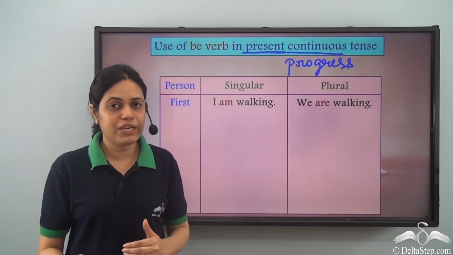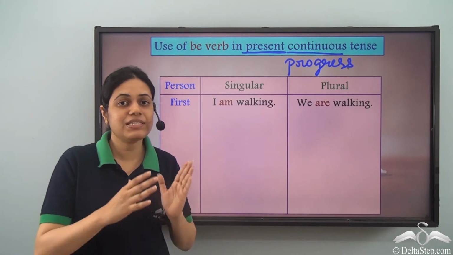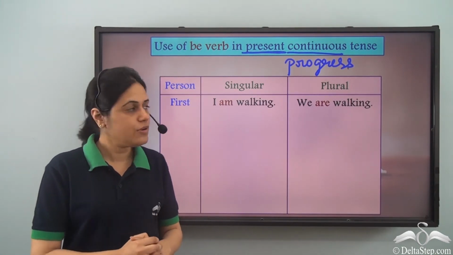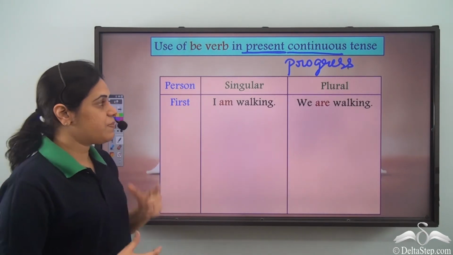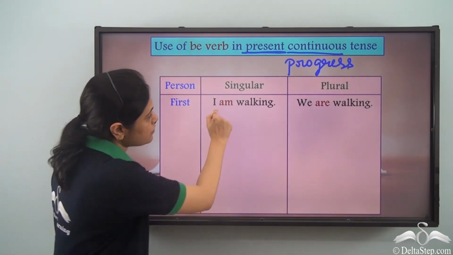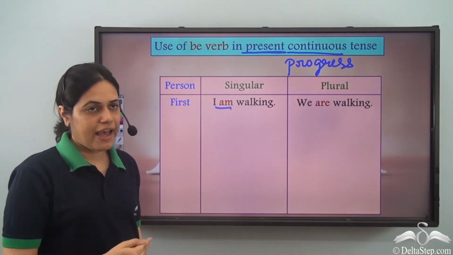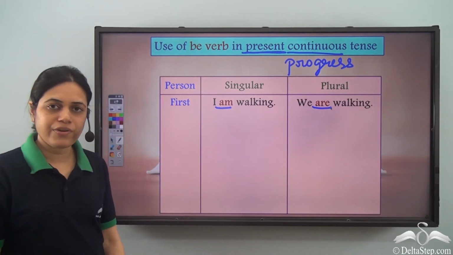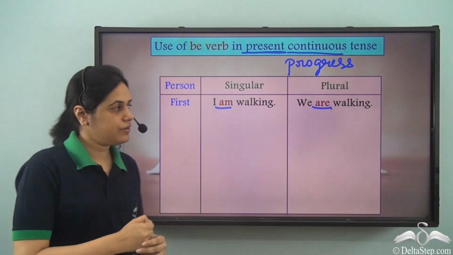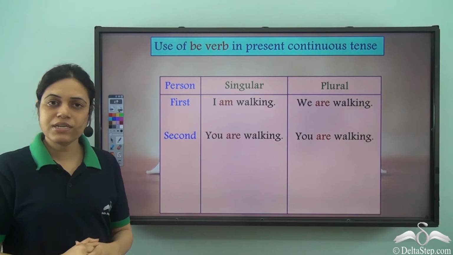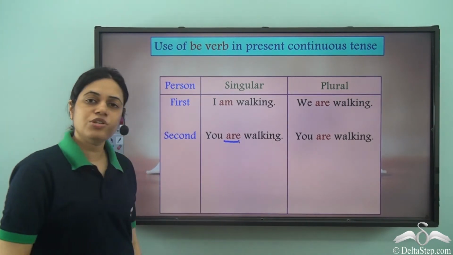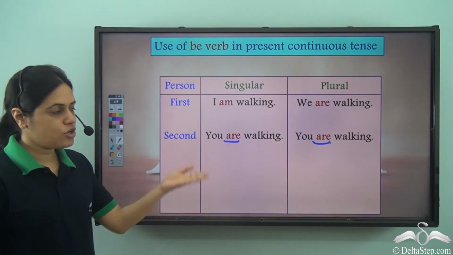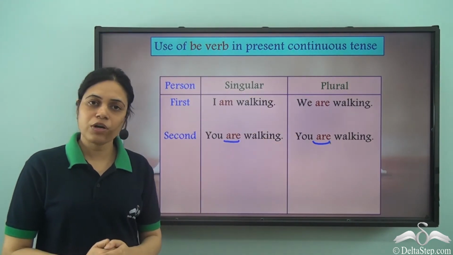The usage of be verb as a helping verb is the same as that when the be verb acts as a main verb. So, for first person singular, we use am, I am walking. For plural, I use are, we are walking. For second person, are is used for singular, and for plural as well, are is used. You are walking, you are walking.